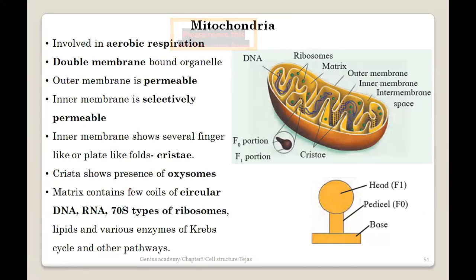So mitochondria is involved in aerobic respiration, and that is one of the reasons why it is called a powerhouse, because the energy yield in aerobic respiration is 38 ATPs, whereas in anaerobic respiration the energy yield is just 2 ATPs.